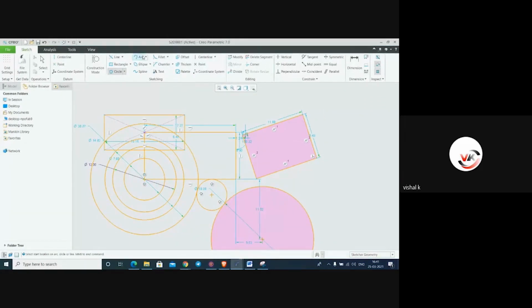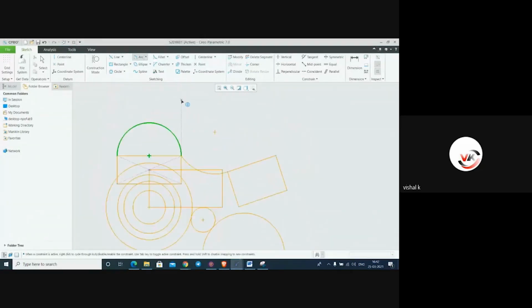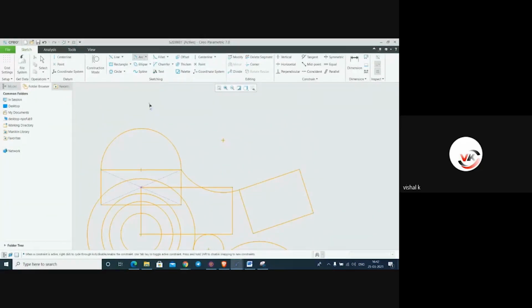This is the tangent. If you want to create an arc, there are different kinds of arc: 3-point arc, tangent arc, center, and tangent, concentric, and conic. For the 3-point arc we will see first point and second point. Then the 2-point center point arc: first point, second point. This is the center of this line, and this. In AutoCAD we use center point, start point, and end point. They have mentioned the same kind here. And if you want to make it tangent, you can make it tangent over here.